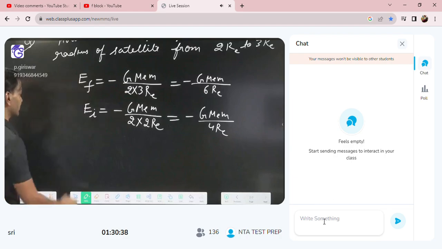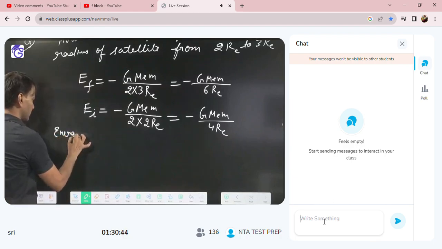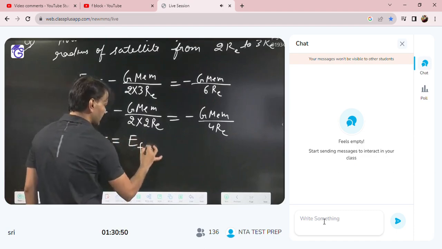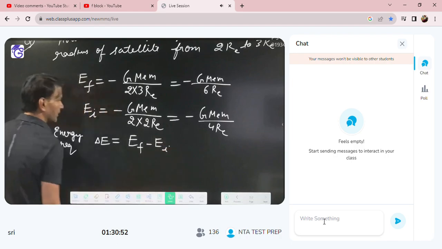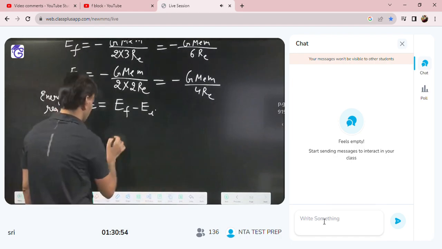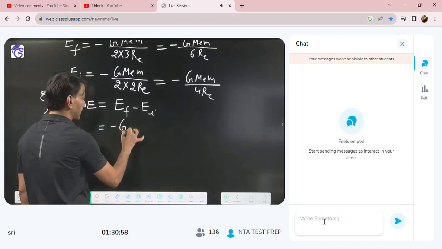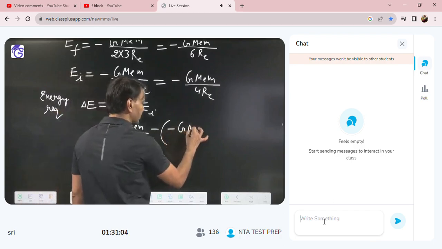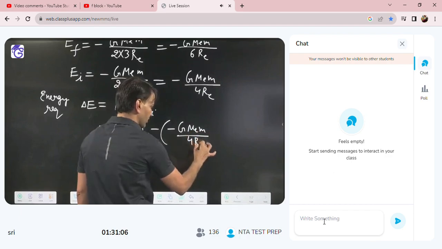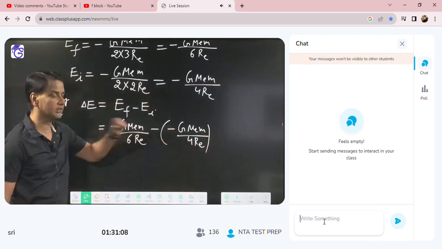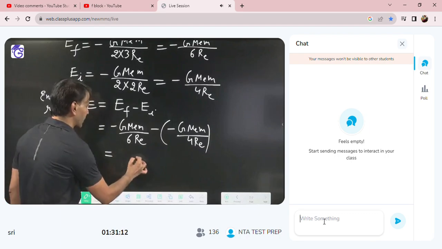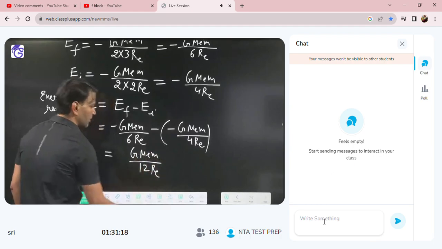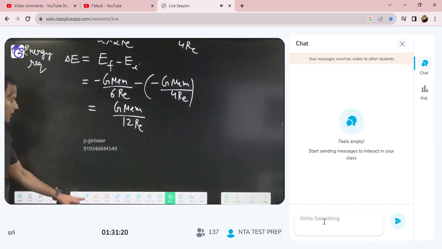Now what is the extra energy required? So the energy required, we can say delta E is equal to EF minus EI. So EF minus EI, what will you get? EF is minus GMeM by 6RE, minus minus GMeM by 4RE. Now minus minus becomes plus. After subtracting, what will you get? Take the LCM 12. So GMeM by 12RE. This is the extra energy required to increase the orbit radius.